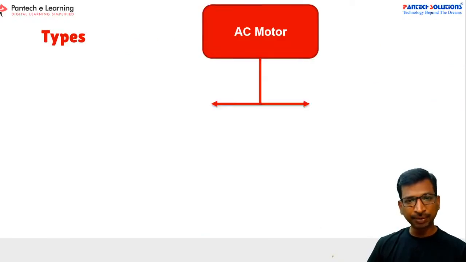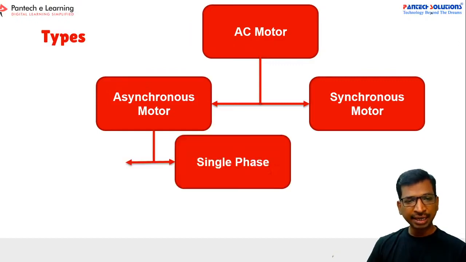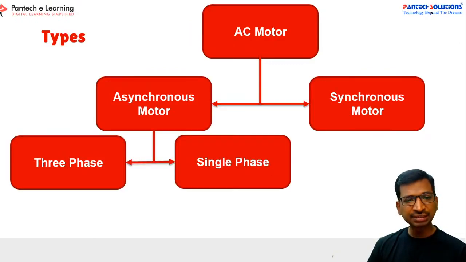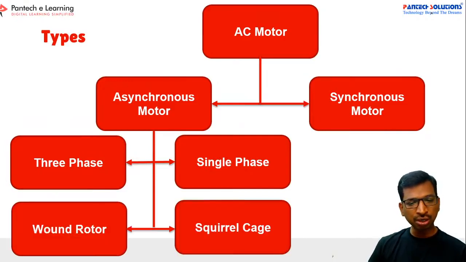So this is the type of the motor. In the AC motor, you have two types: one is called the synchronous motor and the other the asynchronous motor. In the asynchronous motor, we can classify single phase and three phase, and a few more. One is called the squirrel cage induction motor and the other the wound rotor induction motor.